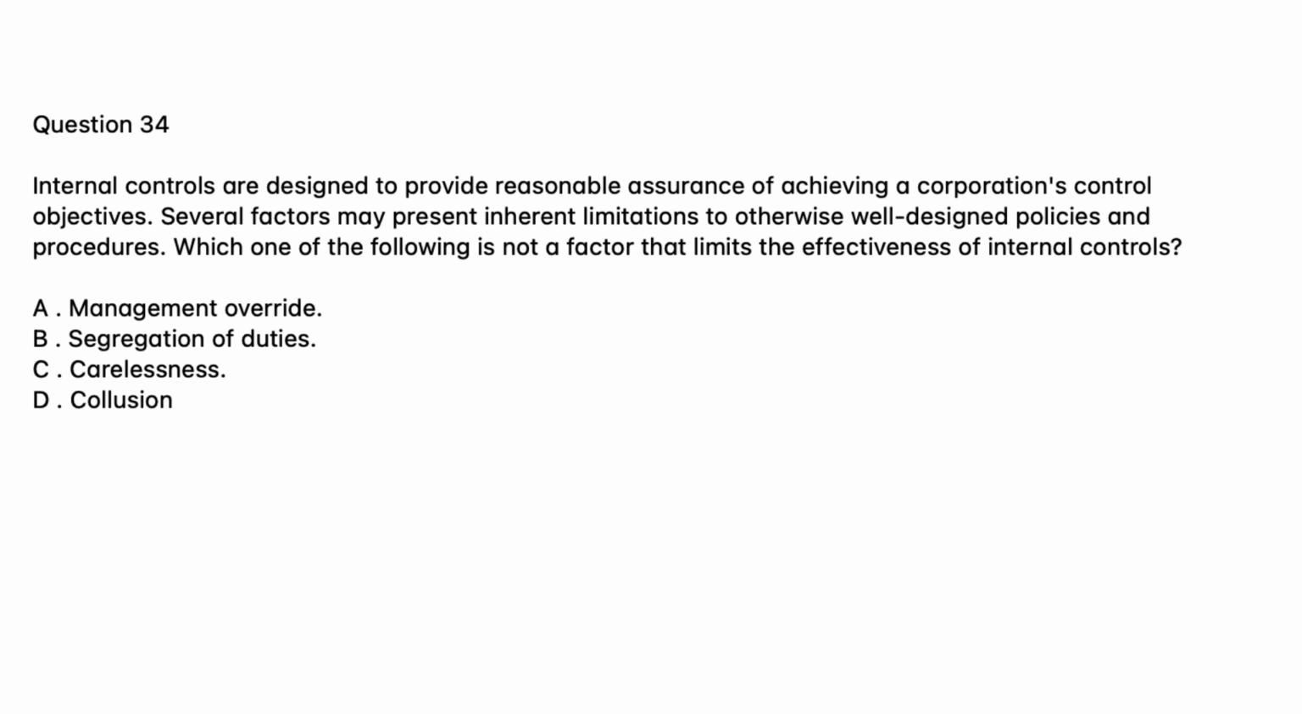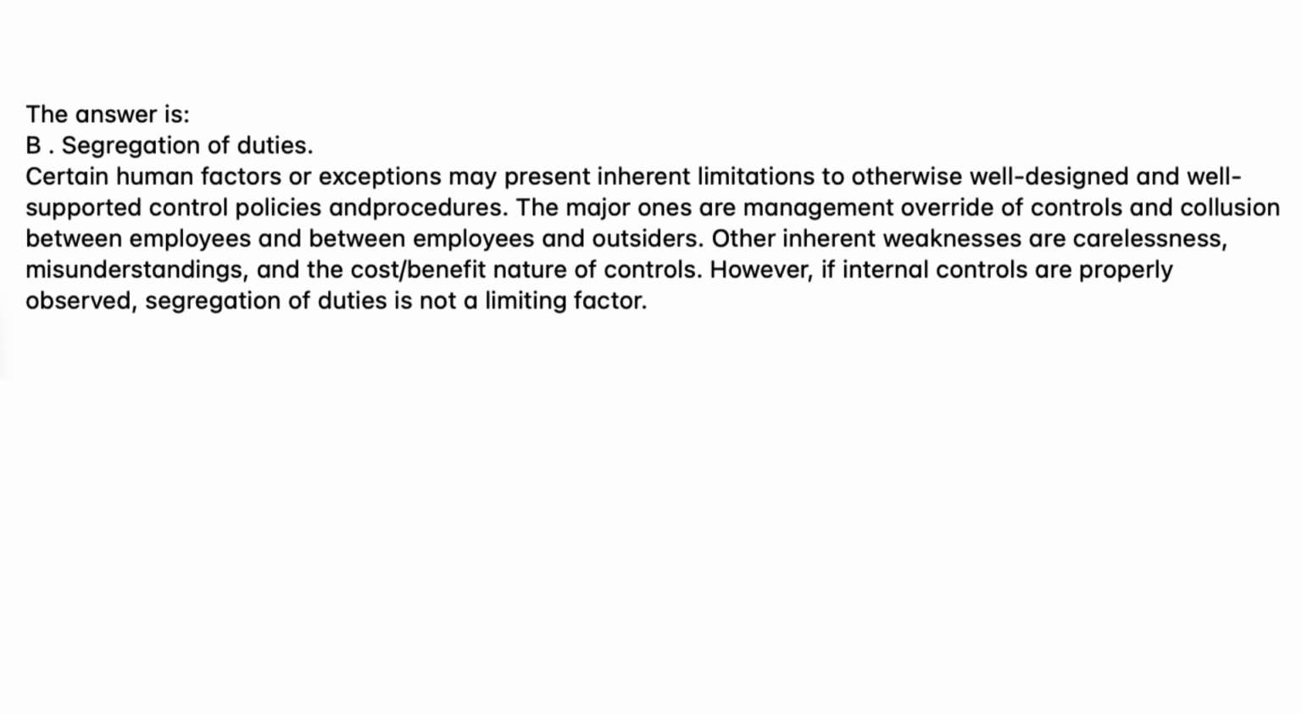Question 34. Internal controls are designed to provide reasonable assurance of achieving a corporation's control objectives. Several factors may present inherent limitations to otherwise well-designed policies and procedures. Which one of the following is not a factor that limits the effectiveness of internal controls? A. Management override. B. Segregation of duties. C. Carelessness. D. Collusion. The answer is B.